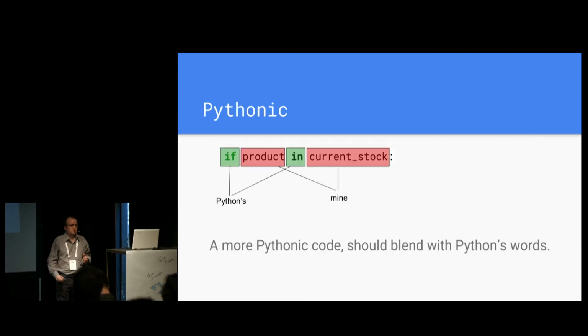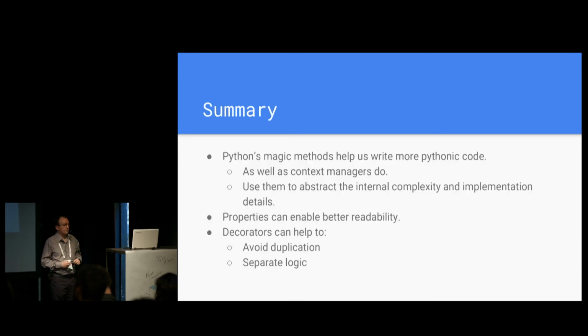So the idea is that, in general, Pythonic code means using the features of the language, that means to actually make sense of the features. A good way to know that we're achieving this is if you're writing code that blends well with Python reserved words in a meaningful way, pretty much like the if product in current stock example. And you can do the same with for loops or with context managers, etc. So those are probably a good thing to keep in mind.